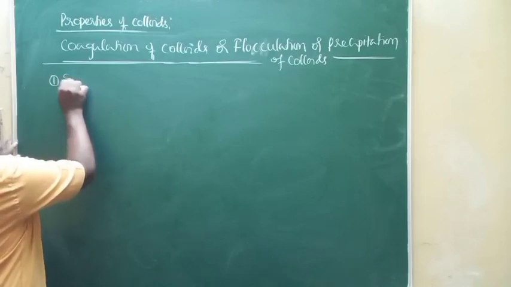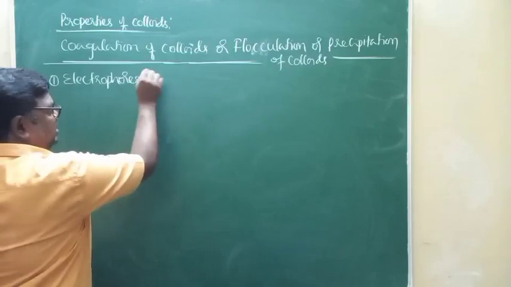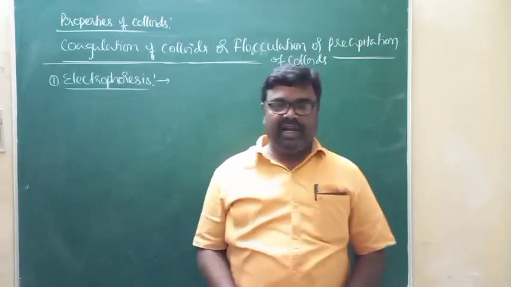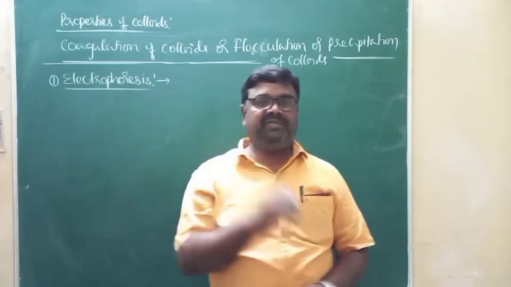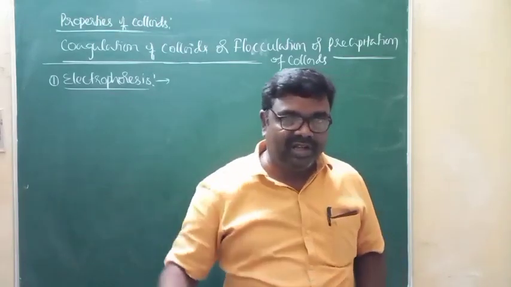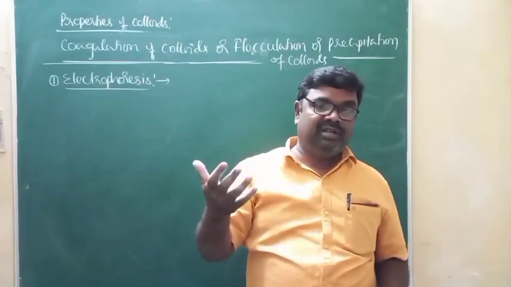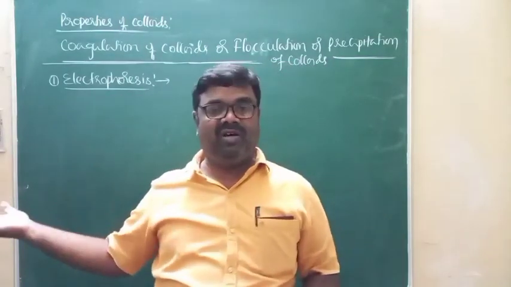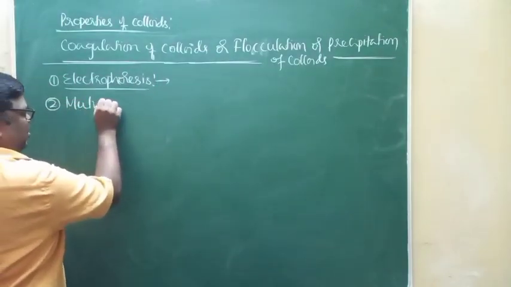First of all, it is by electrophoresis. This is one of the methods with which one can bring about coagulation of colloids. Electrophoresis refers to the movement of dispersed phase particles towards cathode or anode in the presence of an electric field. Upon passing electricity, the colloidal particles move towards oppositely charged electrodes. Thereby, they lose their charges at the electrodes, and that results in aggregation of colloidal particles. And finally, colloidal particles settle down. That is one method.